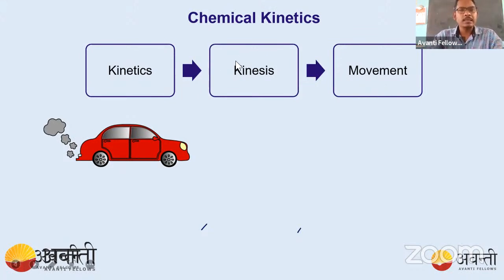In this chapter we are also going to study the consumption rate. Suppose there is a car which is using some fuel. What is the rate, or what is the speed, at which it consumes the fuel? We know that if you speed up the bike or car, it consumes more fuel. So why do these things happen? These are the things we are going to discuss today. Overall, in this chapter we are discussing the speed of any reaction.